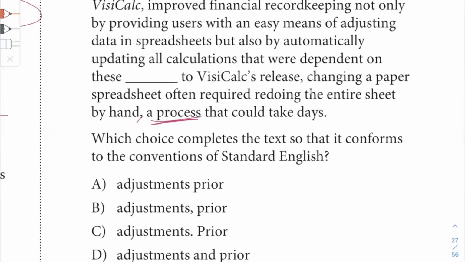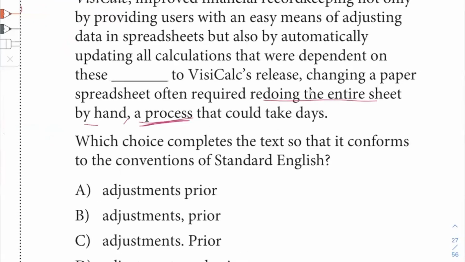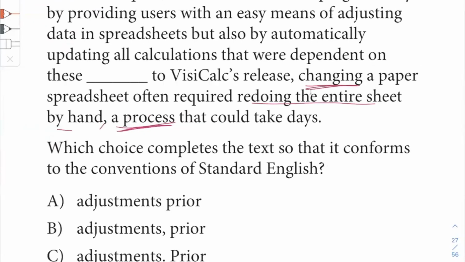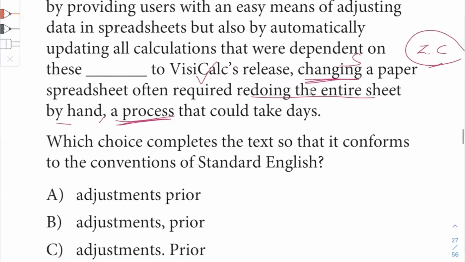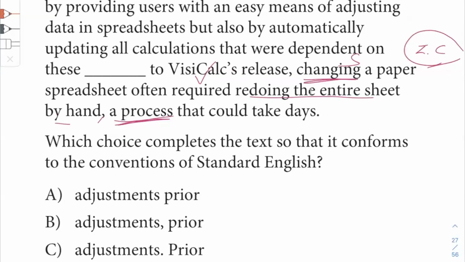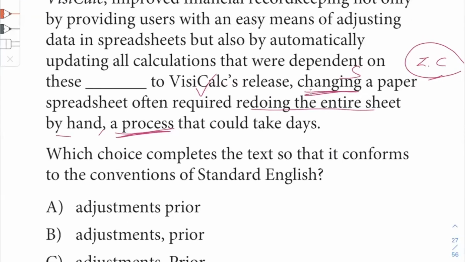This process refers to redoing the entire sheet by hand. But I don't care about that part. The part that I care about is the gerund that's used here. This is the subject. What's the verb? Required. So this alone is an independent clause that we see here. Now, what do we need? Do we have a fanboys here? Because we have another independent clause here.